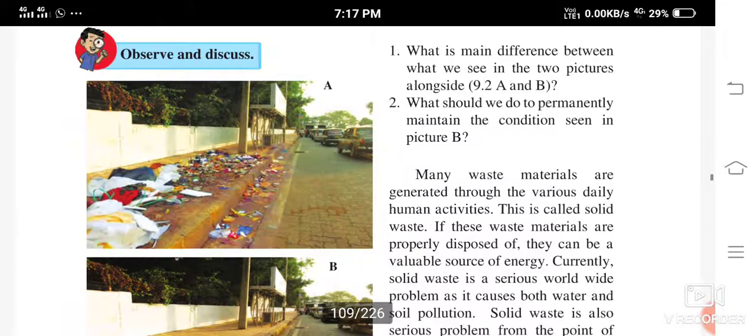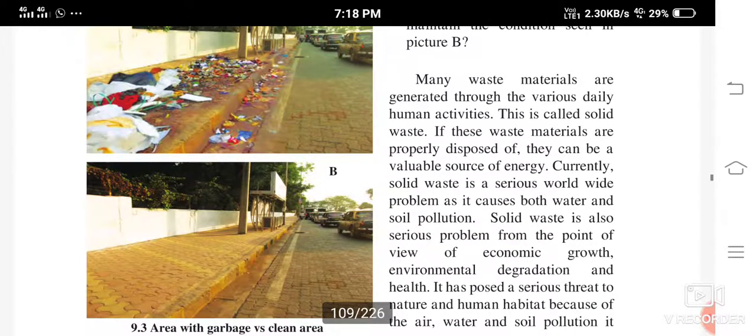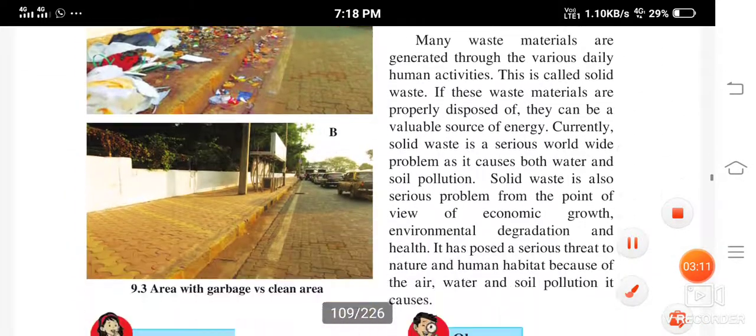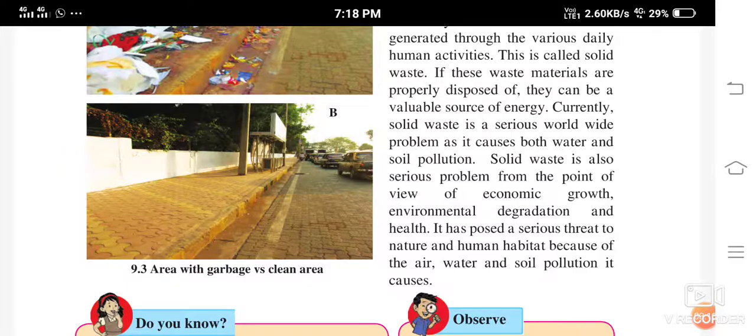Okay, now see what is the main difference between what we see in the two pictures alongside. Okay, we discussed about it, isn't it? The main difference, what it is. Now what should we do to permanently maintain the condition seen in picture B, right? So what can be done? I think this is a question for you to think, isn't it? Yes, you should think about this. Okay, let us discuss. You will think, you will write more. Okay, I'll tell you some points.